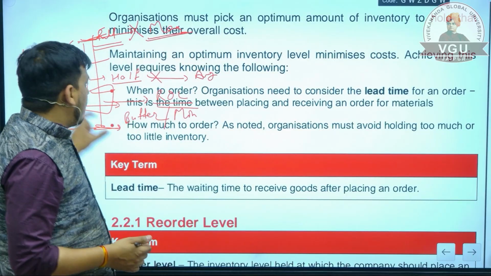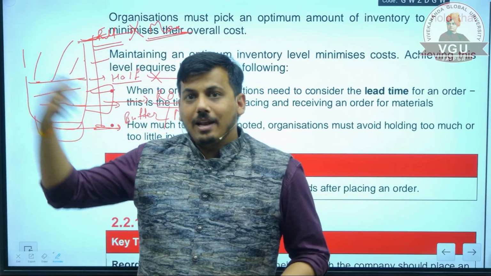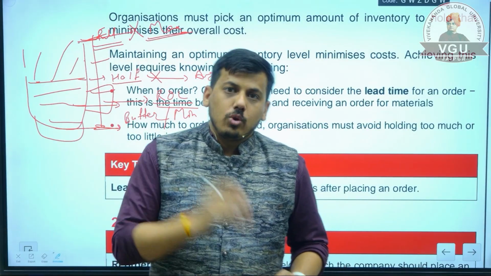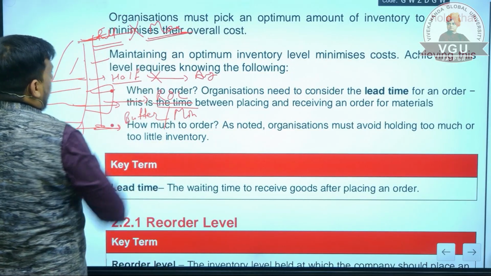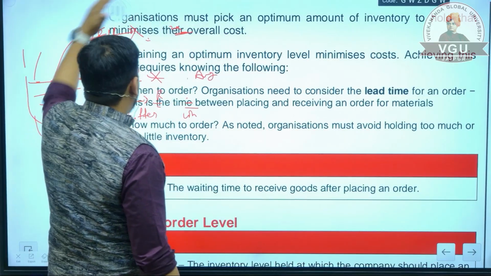It is calculated on the basis of the usage of the organization and the lead time. Lead time means the time taken by the supplier to deliver the goods. So this is how the reorder level is calculated.